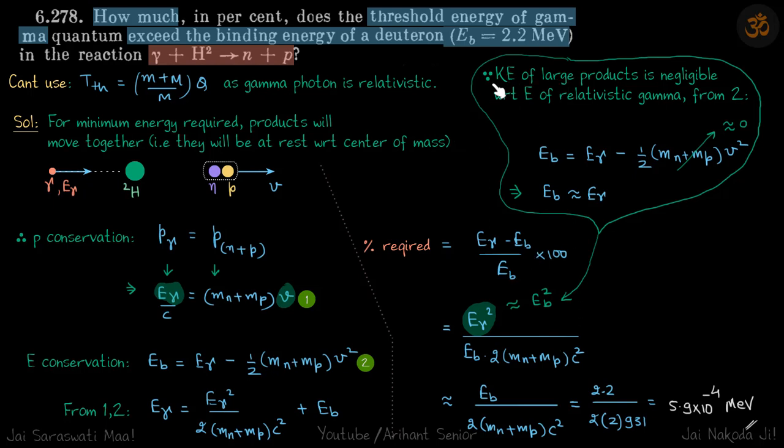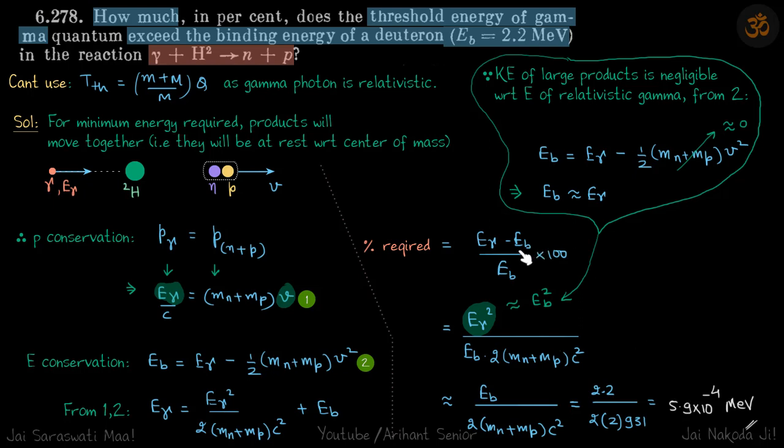So we'll just read that. Since the kinetic energy of large products is negligible with respect to the energy of a relativistic gamma quanta, from our second equation we can say EB is almost equal to E gamma, because this is relatively 0 compared to E gamma. So this simplifies to EB square upon EB into 2, twice of this. One EB will get cancelled, and now everything is known to us. So we'll put the values and get our answer.